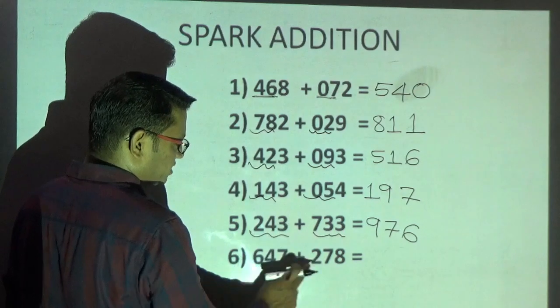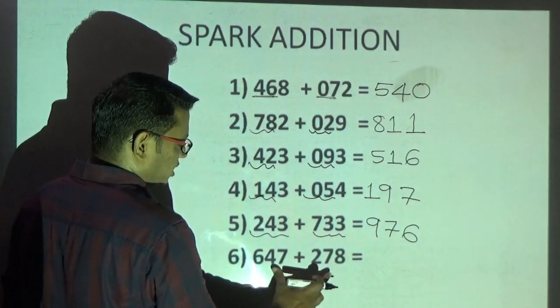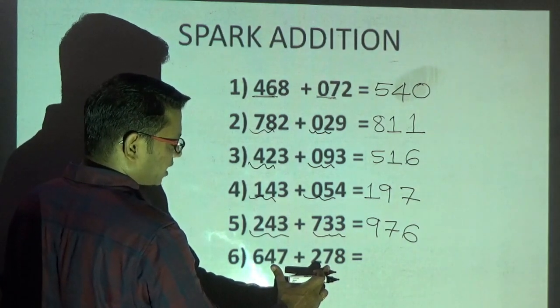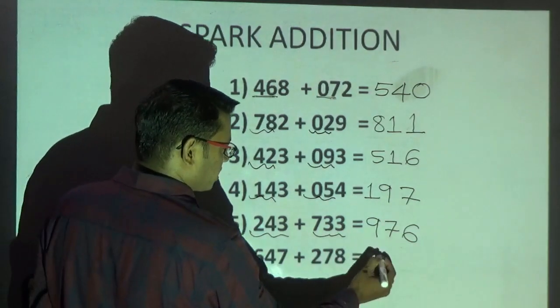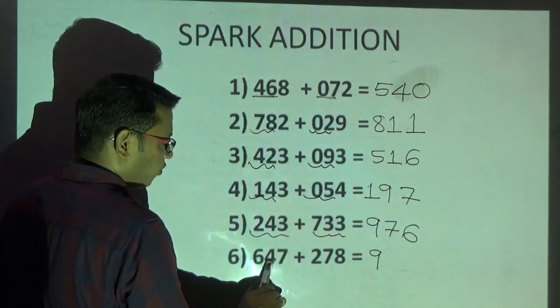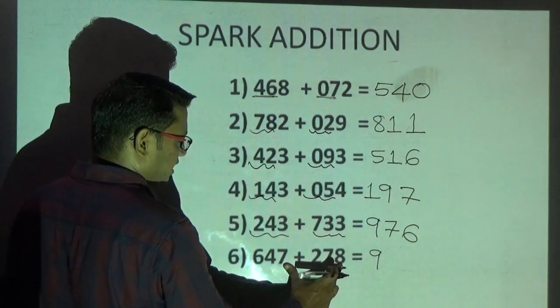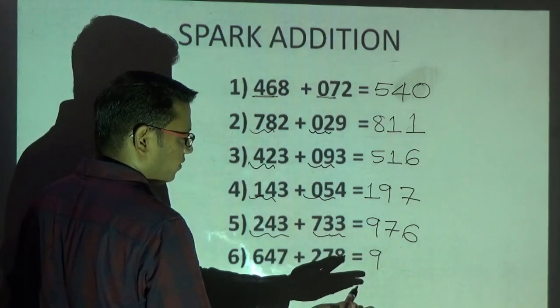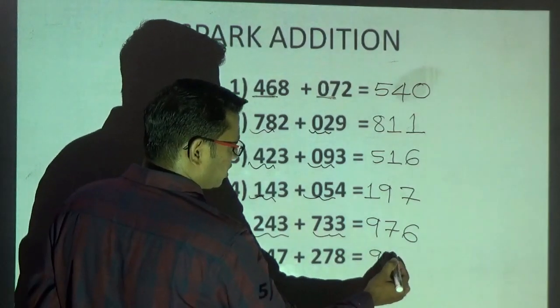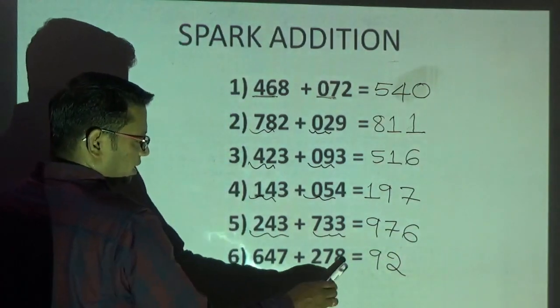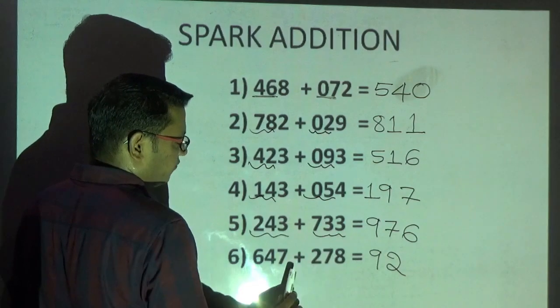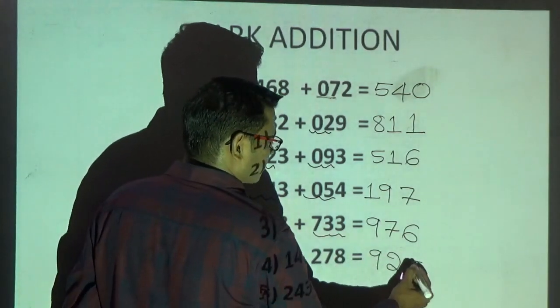Now observe one more problem. 6 plus 2. What is 6 plus 2? 8. But the next 2 digits are going to generate the carry. Therefore, I will increase 8 by 1, that is 9, right? 9. Then 4 plus 7 is what? 11. And the next 2 digits are going to generate the carry. Therefore, 11 if you increase by 1, 12. Only write the end digit of 12, that is 2. Then 8 plus 7 is 15. Write the end digit, that is 5.